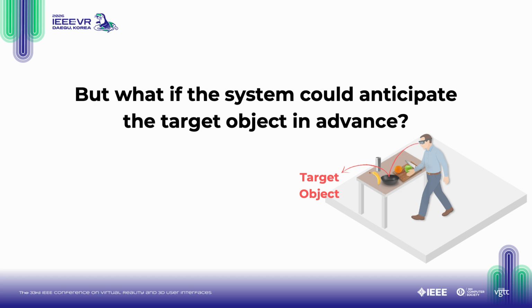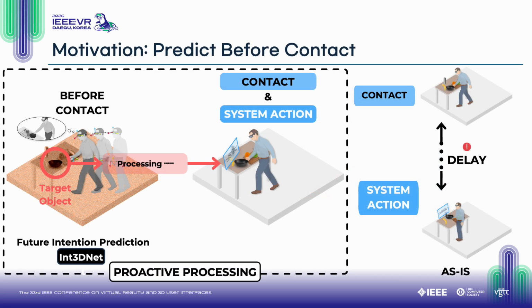But what if the system could anticipate the target object before contact? If we can predict where interaction will happen 500 to 1500 milliseconds earlier, the system can start processing in advance. The system can provide real-time feedback with minimal latency, significantly enhancing the user experience. To this end, we propose an intention prediction network, Int3DNet, tailored for proactive systems in MR environments.